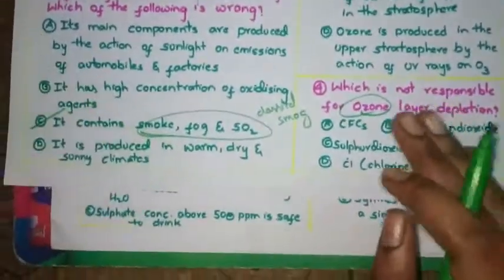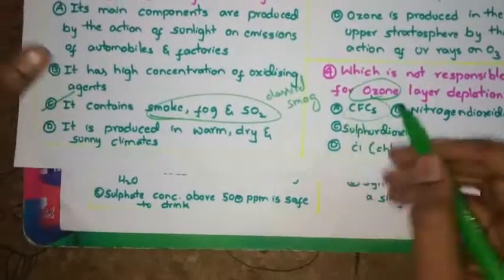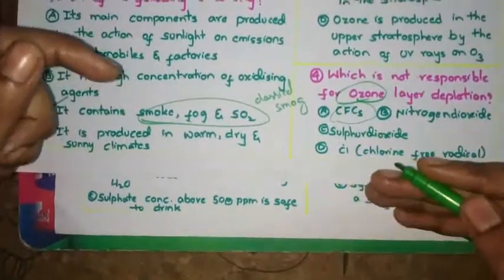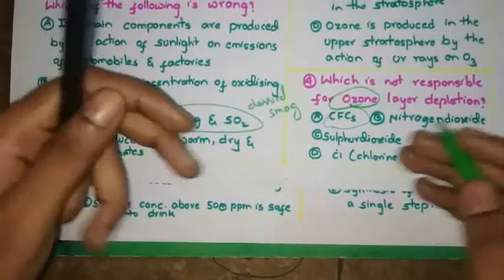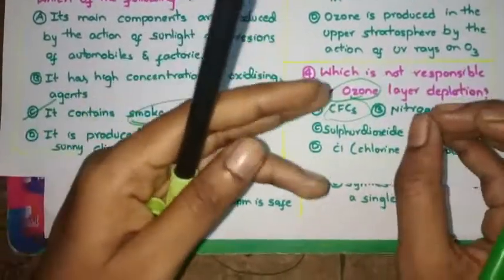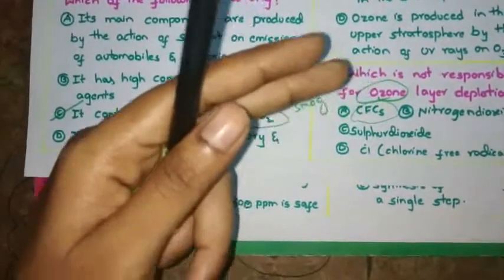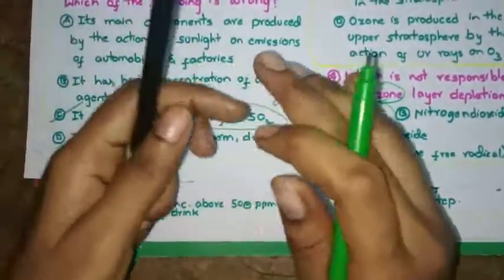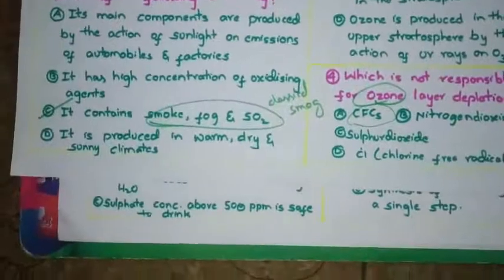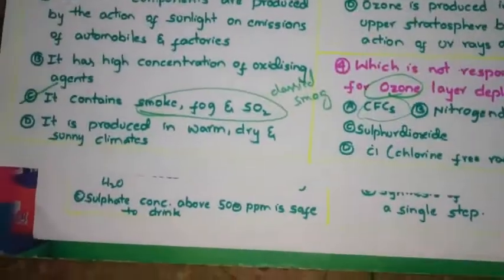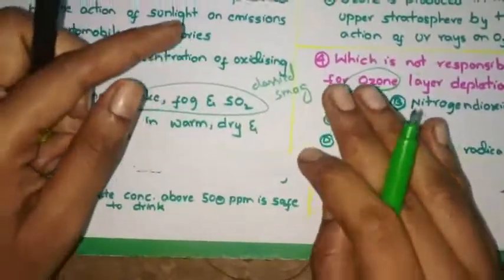Now, due to chlorofluorocarbons, this ozone layer gets a hole. Due to that hole, the UV rays can enter the earth's surface and cause harmful effects.